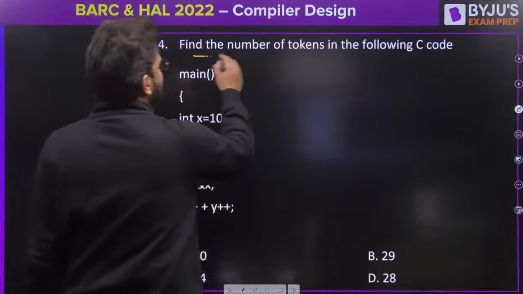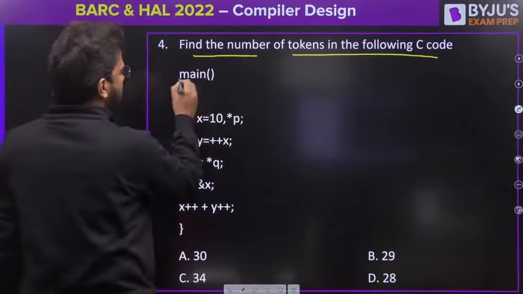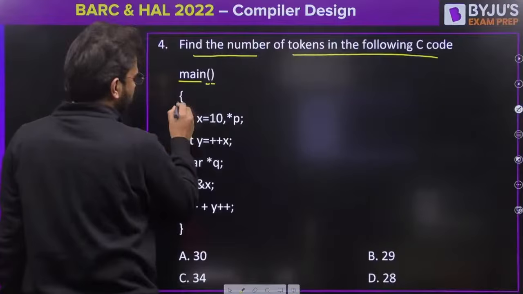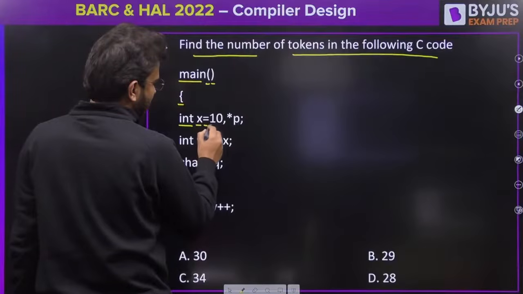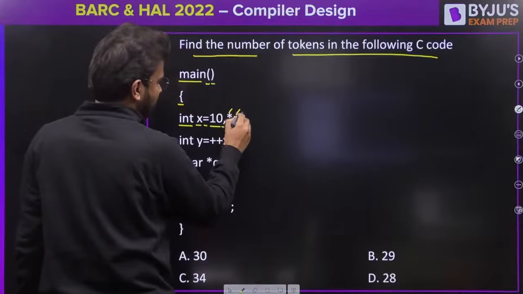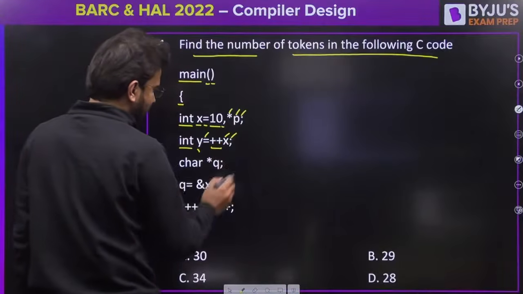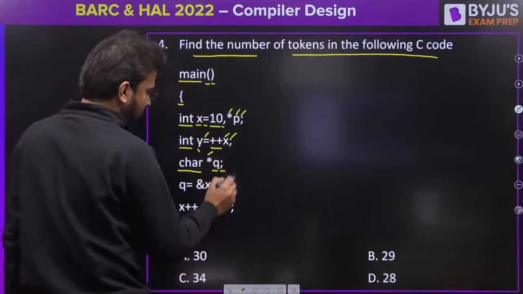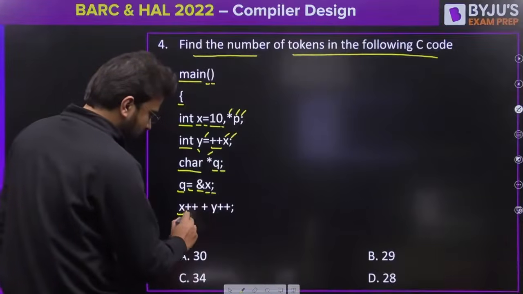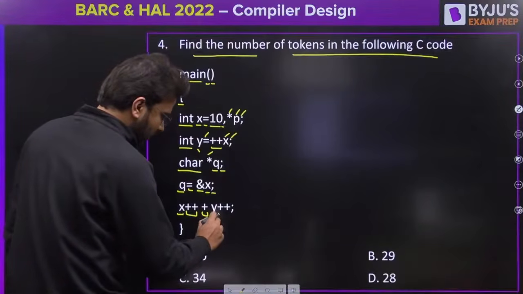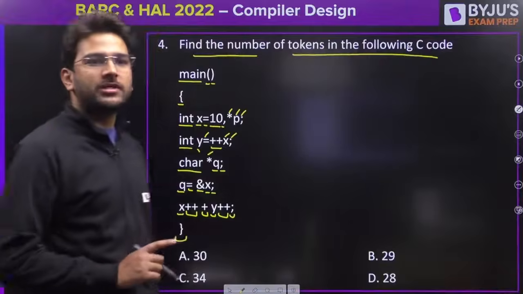Let's see. Find the number of tokens in the following C code. So here we have to find the tokens. Let's count one by one. 1, 2, 3, 4, 5, 6. Int is a keyword. 7, 8, 9, 10, 11, 12, 13, 14, 15, 16, 17, 18, 19, 20, 21, 22, 23, 24, 25, 26, 27, 28, 29, 30, 31, 32, 33 and 34. So the number of tokens here is 34.